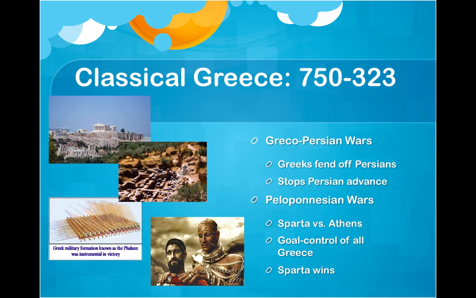And then we have the Peloponnesian War, which is between the Greek city-states, mainly Sparta and Athens, to gain all of Greece under their influence. This will eventually lead to Sparta winning after several wars and years of fighting. But at the same time, Sparta will eventually lose because they'll be conquered by Thebes because they're exhausted from all the fighting. And Athens and all the other Greek city-states will fall then to Alexander the Great because they cannot unite and they're not strong enough to fight against Alexander the Great.